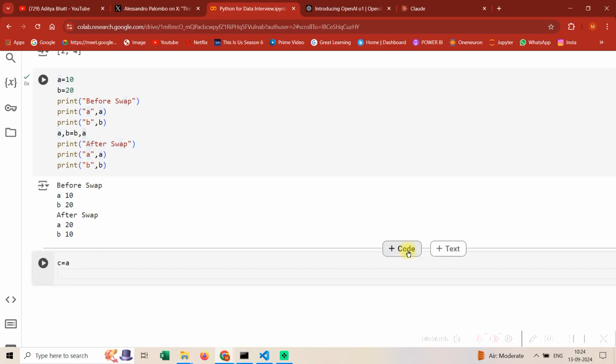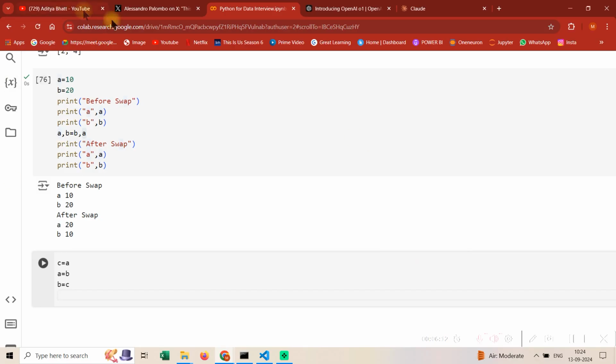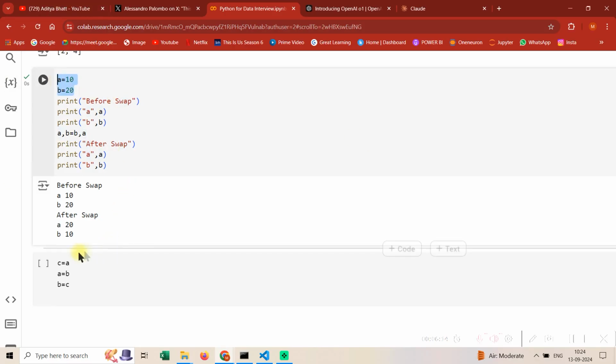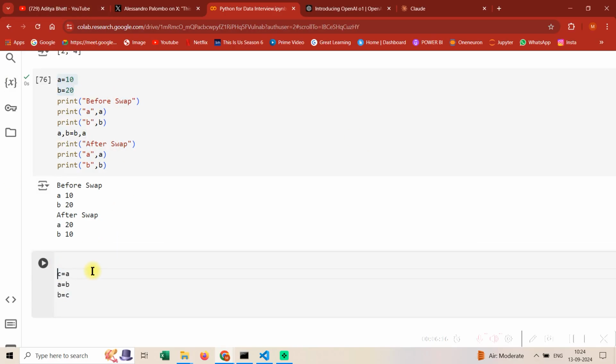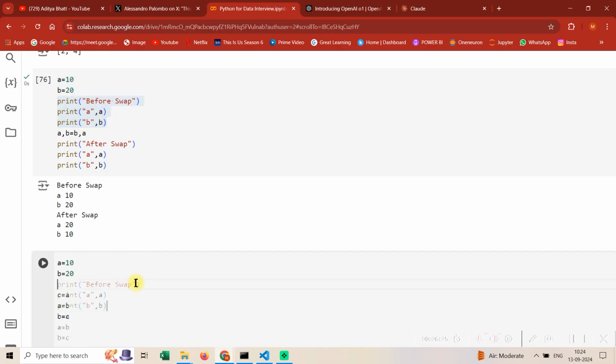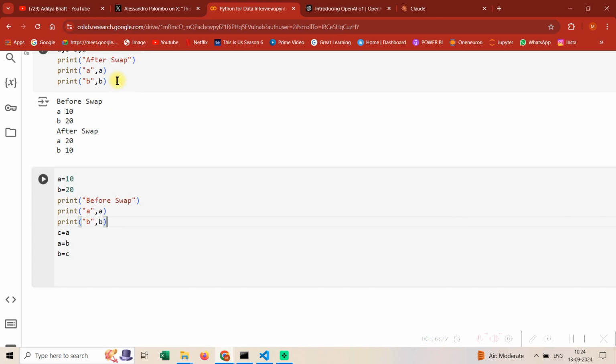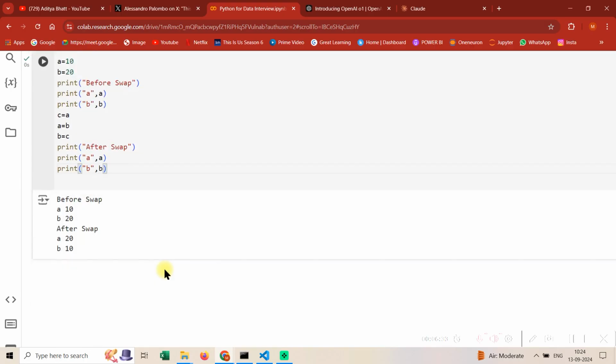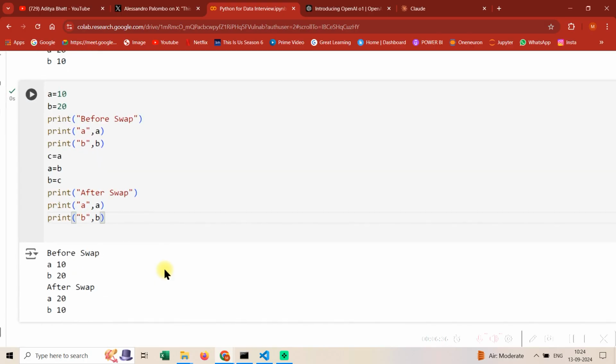So what are they gonna do? C is equal to A, A is equal to B, B is equal to C, print. So let's just make it this thing. Usually some people do it this way also. They take a third variable. It's up to you guys how you want to do it, because if you are using Python, the above approach is the most optimized approach. The bottom one is fairly complex and it involves a new variable, but still some people do it.